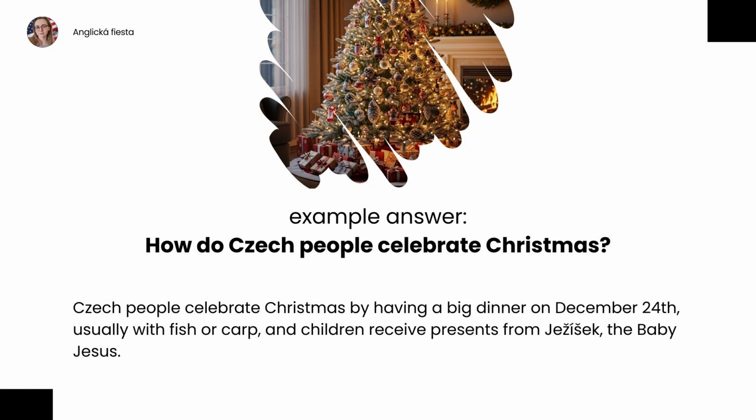Czech people celebrate Christmas by having a big dinner on December 24th, usually with fish or carp, and children receive presents from Ježíšek, the baby Jesus.